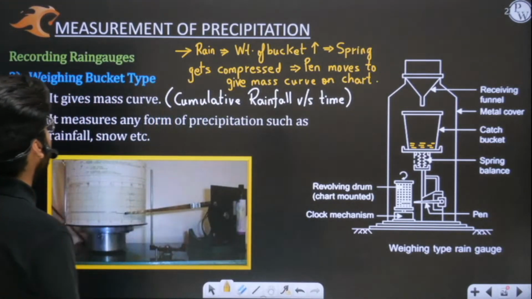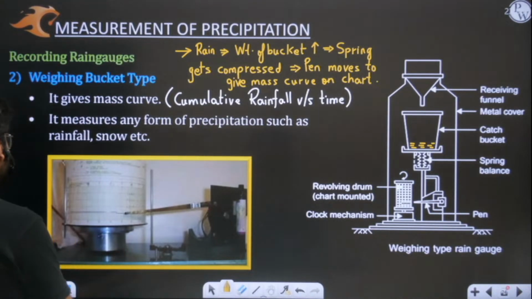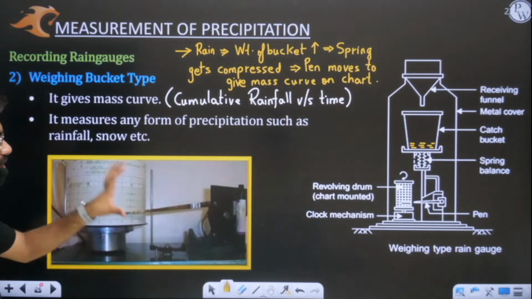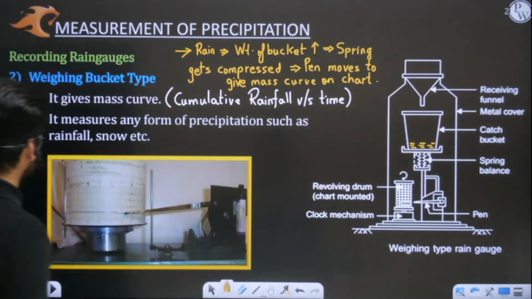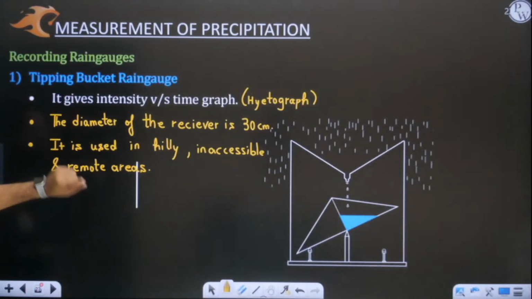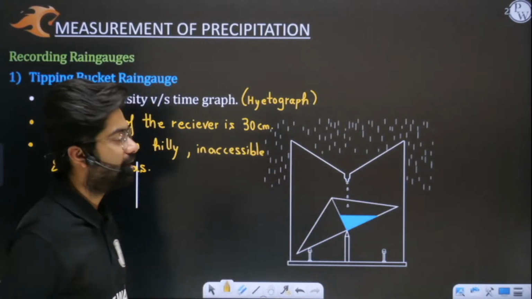Okay, so this is your weighing bucket type of rain gauge. I hope this is very, very clear to you. Now we'll move on to the next one. So is this clear to you? Everyone kindly comment that weighing bucket is fully clear to you. So let me repeat once. See, tipping bucket is giving you intensity versus time graph. I hope this is very, very clear to you.